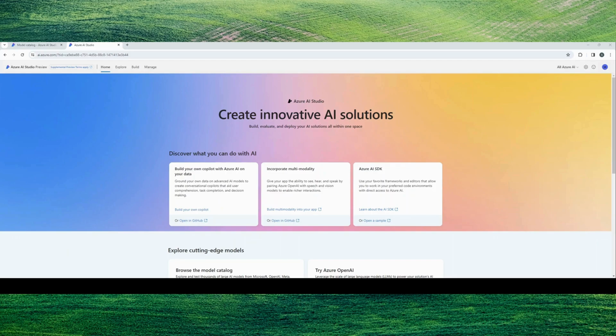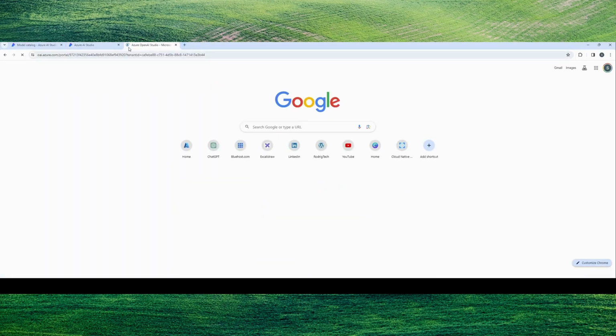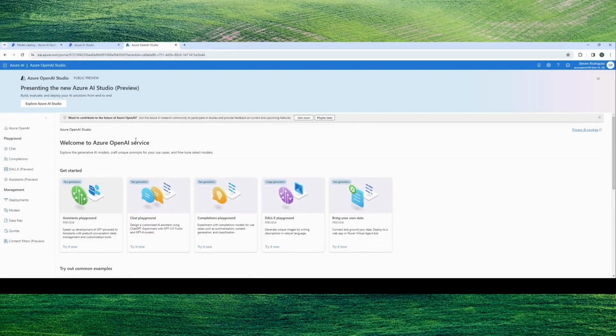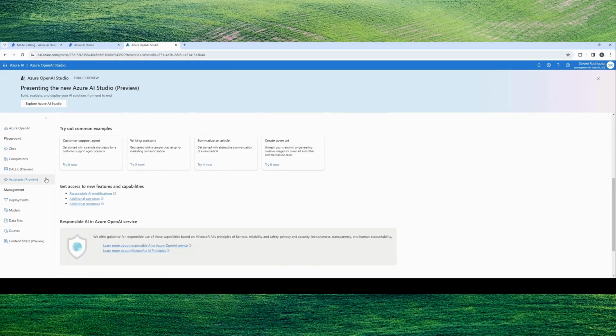Let me redo. Let's see here. Let me switch gears. So let me copy this link over, and I'll just paste it inside our dashboard so I don't have to switch visuals. So we can see the domain changes to OpenAI. Now, OpenAI Studio is a predecessor to Azure AI Studio, so if you've been using this for quite some time, this should look a little bit more familiar.